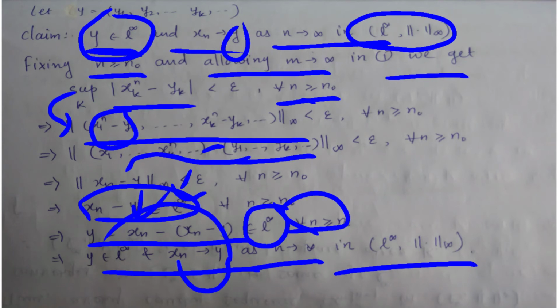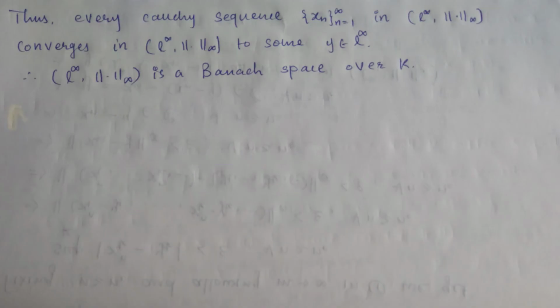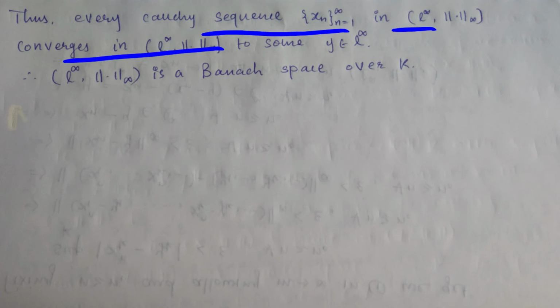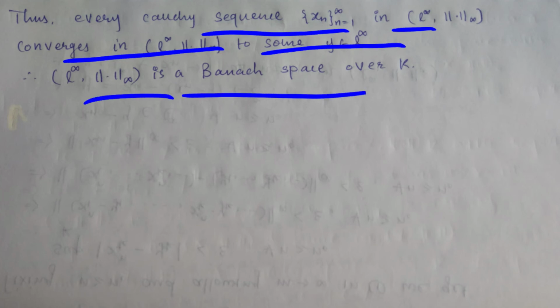So we have proved that the Cauchy sequence xn is convergent to some point, suppose y, and also proved that y is in our space L infinity. Thus, every Cauchy sequence xn in L infinity space converges to some point y belonging to L infinity, and L infinity with this norm infinity is a Banach space over field K.